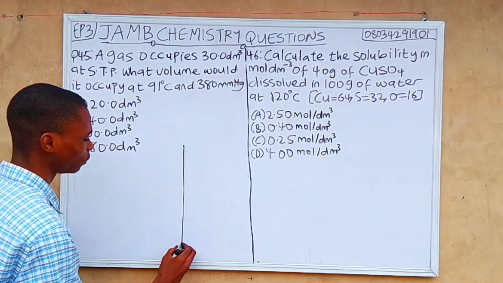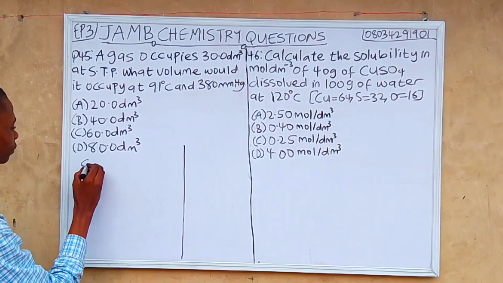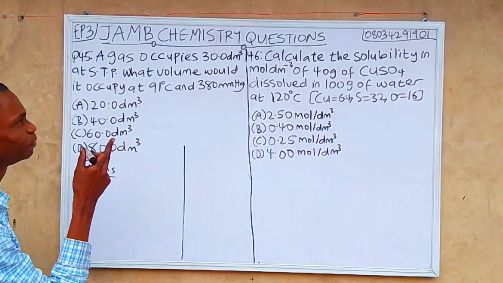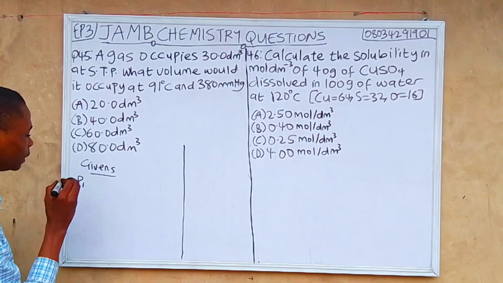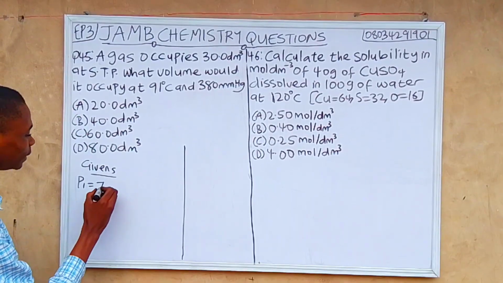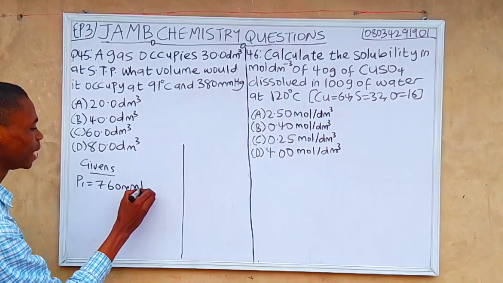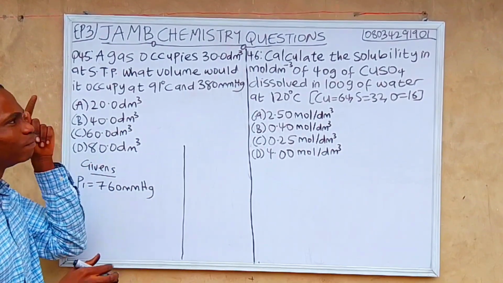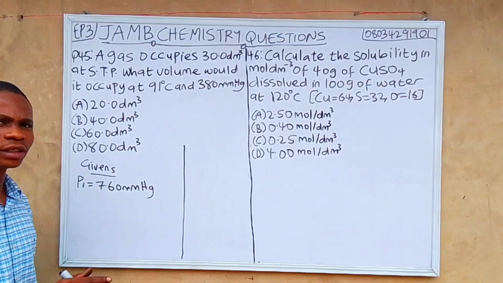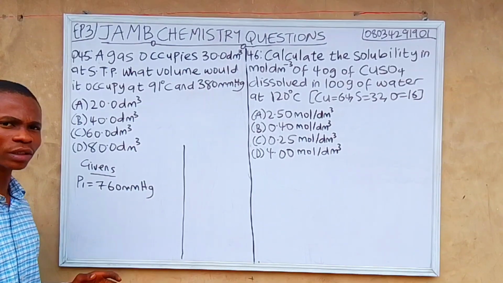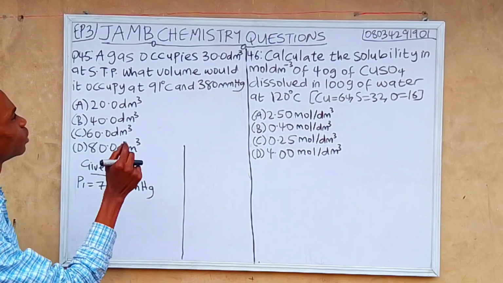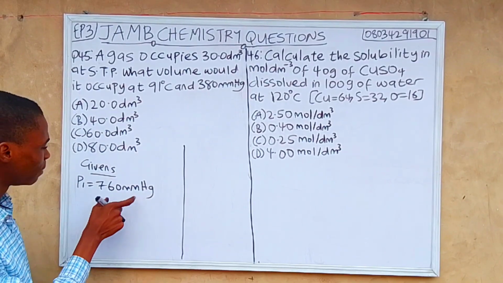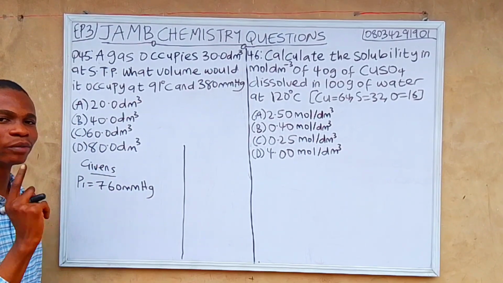Since it is STP, our P1 equals 760 mmHg. 760 mmHg is very constant. If you are solving a general gas question, once it includes STP, you have to use 760 mmHg as the first pressure.